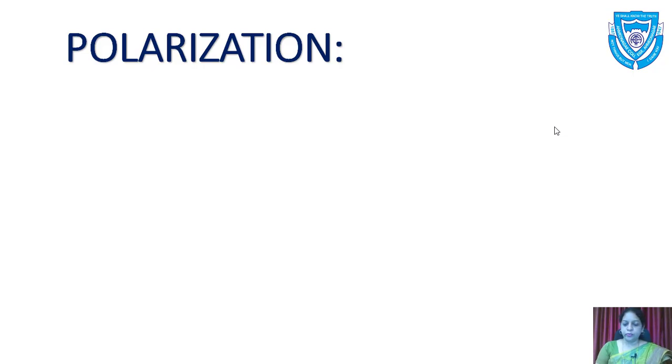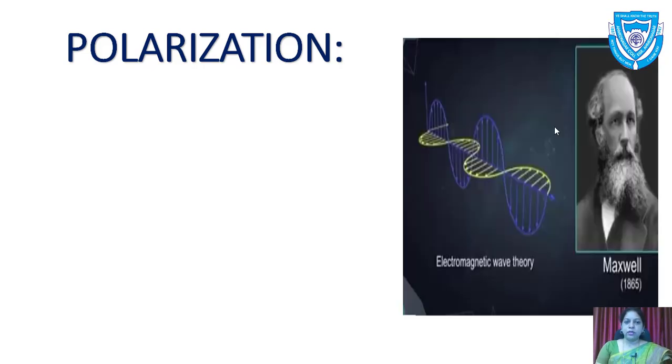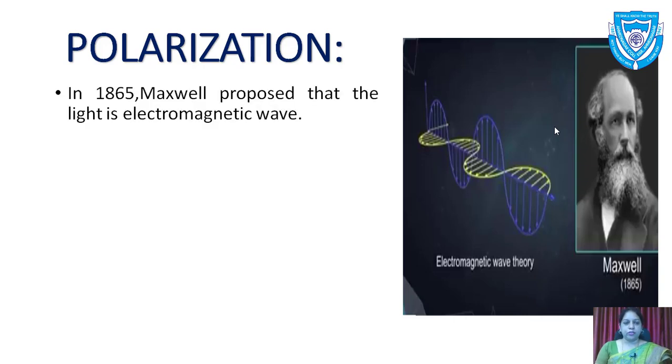Polarization. Now what is this polarization? We know that light is in the form of an electromagnetic wave, or a transverse wave. In 1865, Maxwell proposed that light is an electromagnetic wave. Electromagnetic wave means, here we can see in the figure